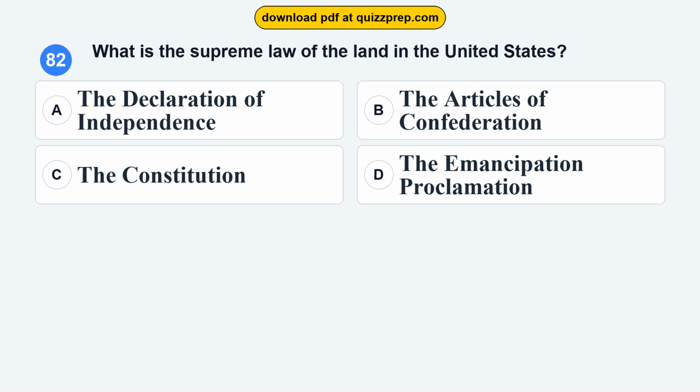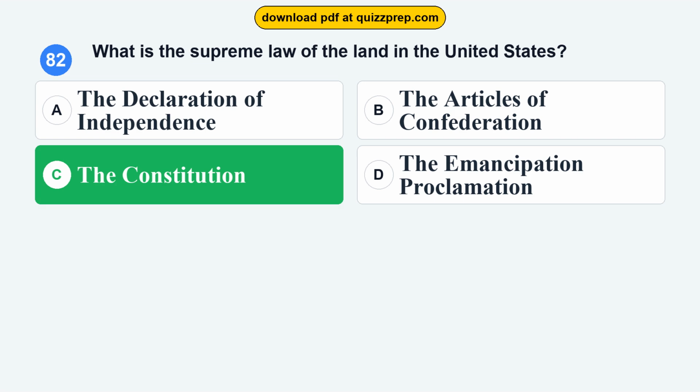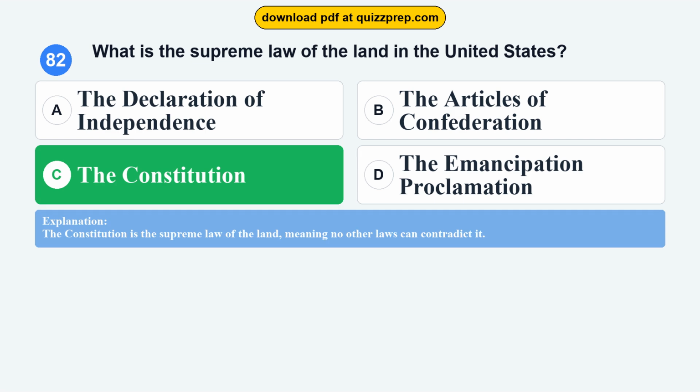Question 82. What is the supreme law of the land in the United States? Option A. The Declaration of Independence. Option B, the Articles of Confederation. Option C, the Constitution. Option D, the Emancipation Proclamation. The correct answer is option C, the Constitution. The Constitution is the supreme law of the land, meaning no other laws can contradict it.